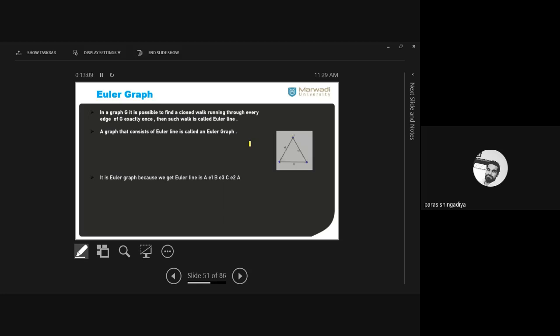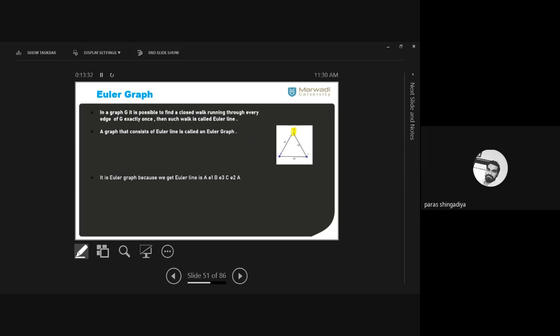So here one of the simple graphs is given, that is only a triangle. And this triangle is an Euler graph. Why is it an Euler graph? Here we start from the vertex A. I have to create a closed walk which covers every edge exactly one time.